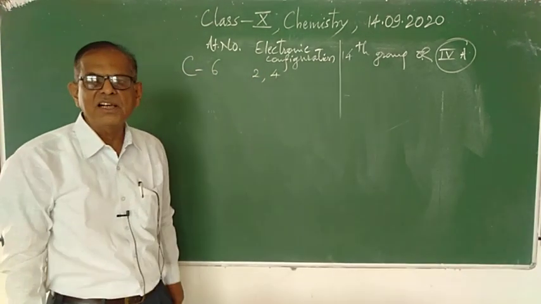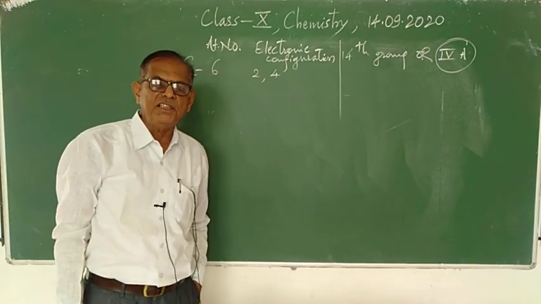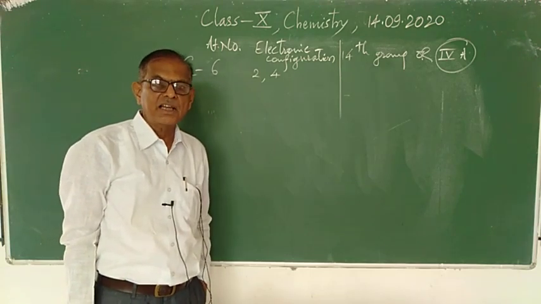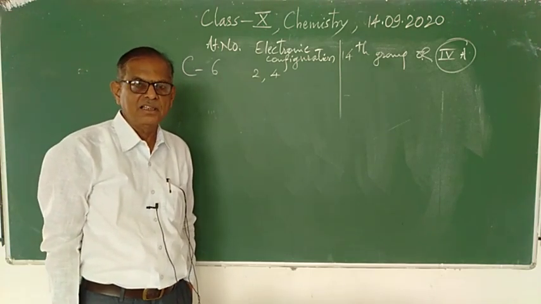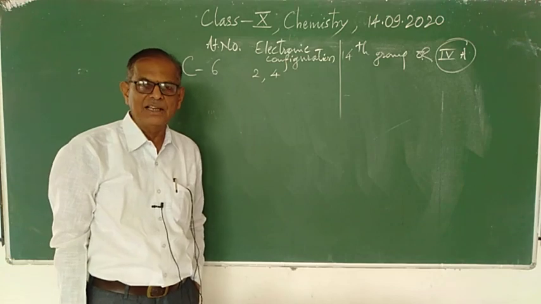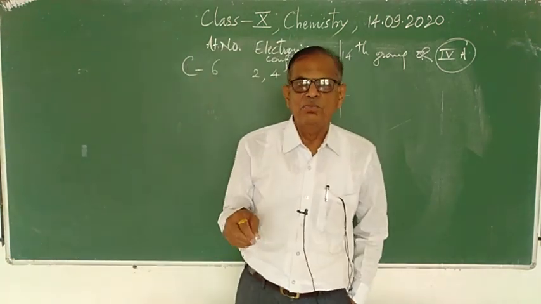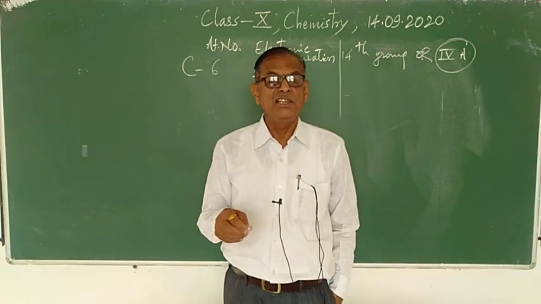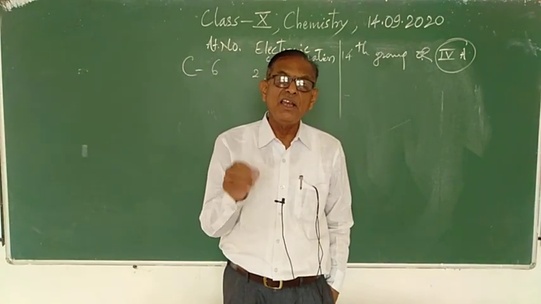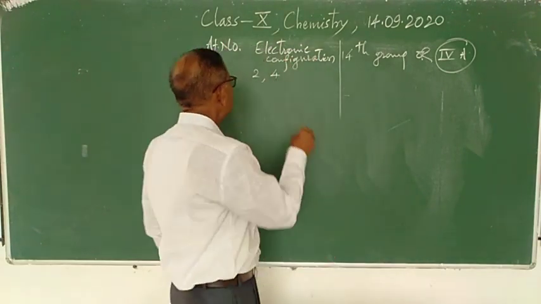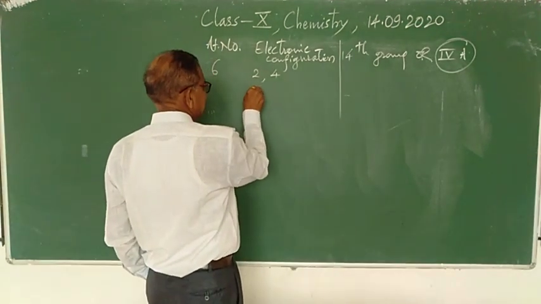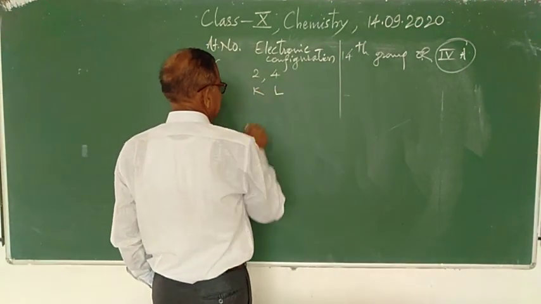The first shell will contain 2 electrons. The first shell is the K shell and the second shell is the L shell: K, L, M, N, O, P, Q. Last year I taught you these shells. For example, these are called principal shells or main energy levels. Now, this is the K shell and this is the L shell.